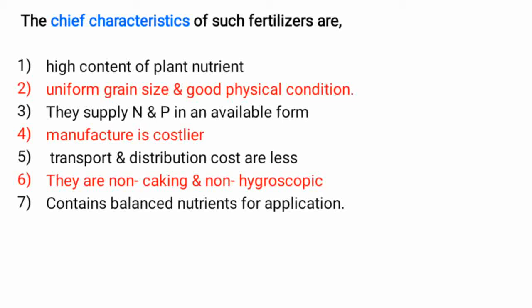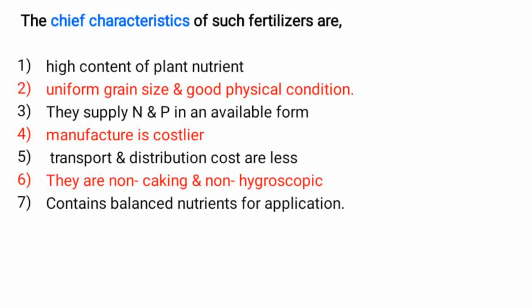Complete complex fertilizer contains three primary nutrients applied in the field at the same time, as compared to nitrogen, phosphorus and potassium fertilizers being different. That is why complex fertilizer provides balanced nutrients at the time of application. So these are the chief characteristics of complex fertilizer.